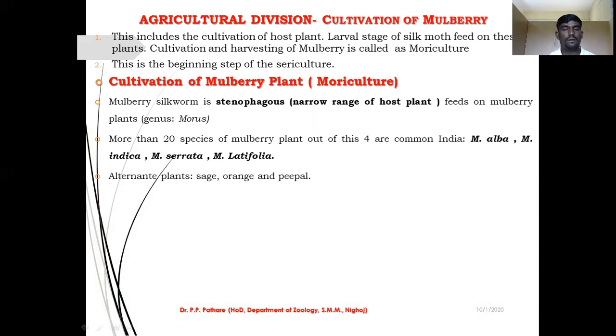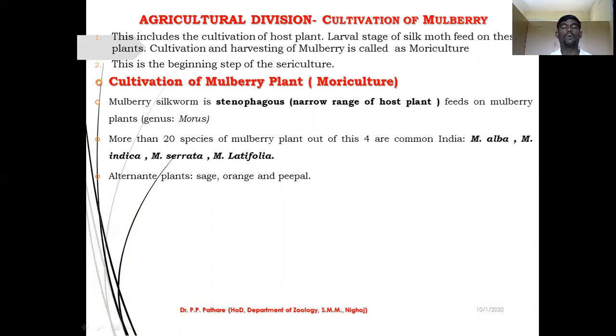If at some time you have some problem with the mulberry plants, the alternative plants are also accepted by your silkworm, such as the fig, osage orange, and peepal plants. But you know, the mulberry plant is very rich in protein and starch.